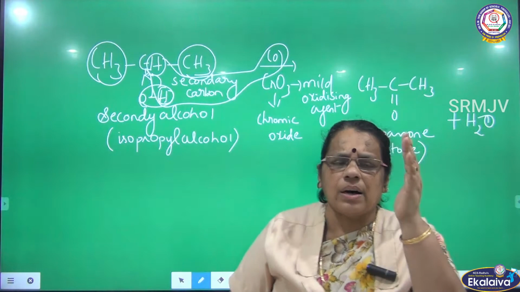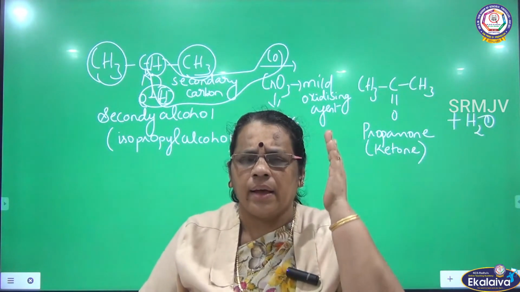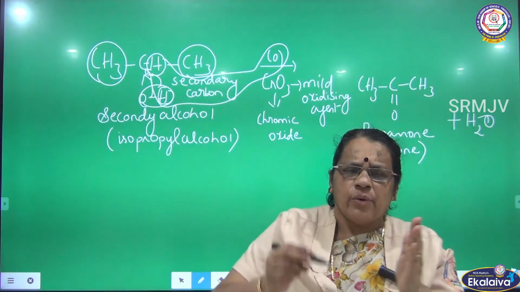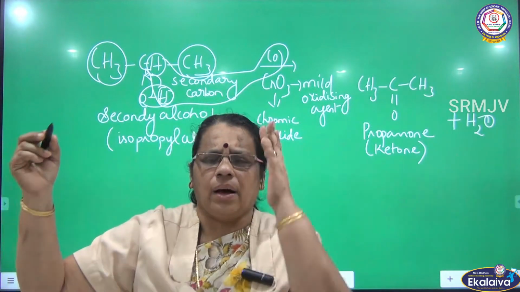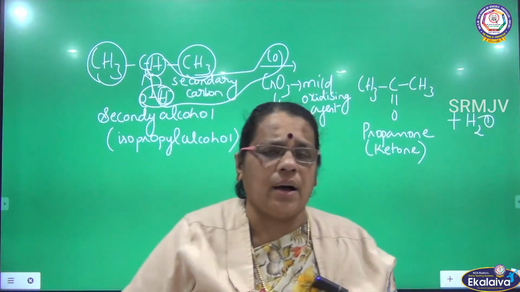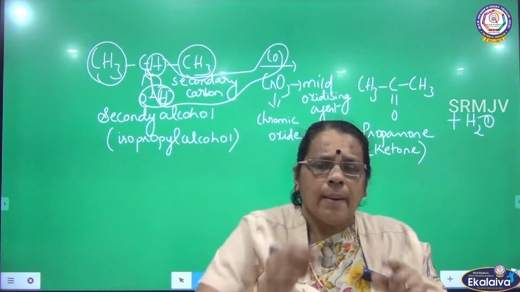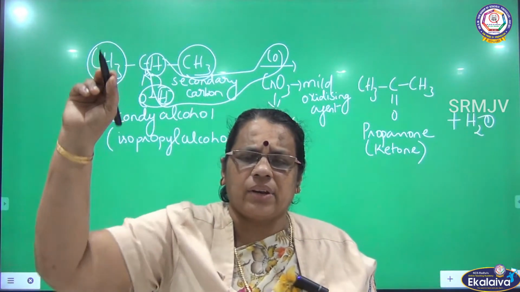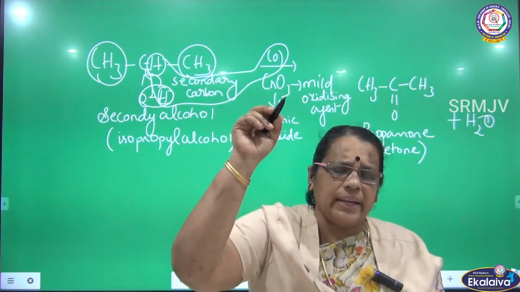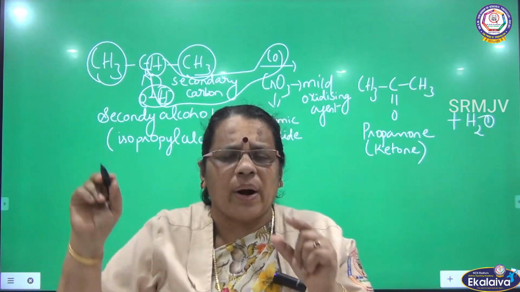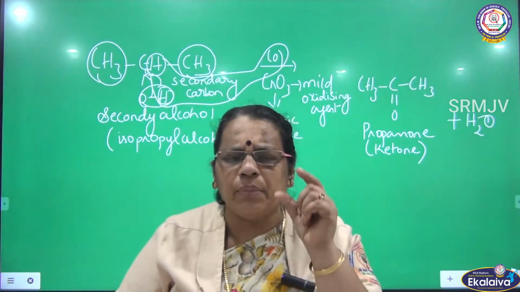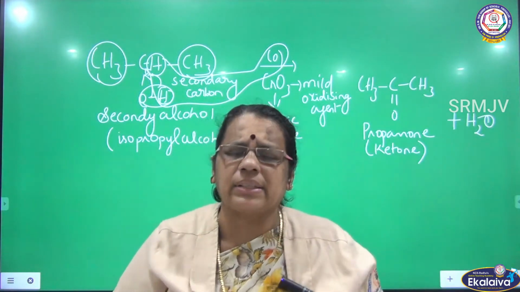So what is the method? Oxidation. What is the oxidizing agent we are using? A mild oxidizing agent, so that we can get the product aldehyde or ketone. In the case of aldehyde, I have taken primary alcohol. Primary alcohol on oxidation gives aldehyde. What is the primary alcohol I have taken? Ethanol. On oxidation it gives ethanal. What is the oxidizing agent? I have used PCC, pyridinium chlorochromate, which is a mild oxidizing agent.